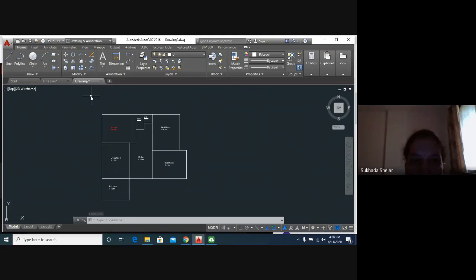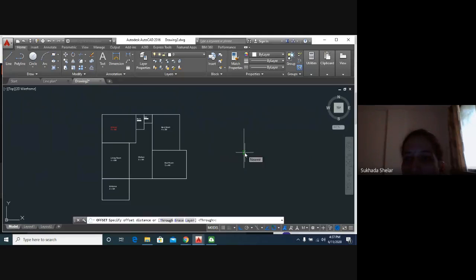The next command which I'm going to tell you is the offset command. Offset means, suppose I draw here one line and I want to draw the same line near this line, or the same line at some distance from this line. You just have to click the offset command.